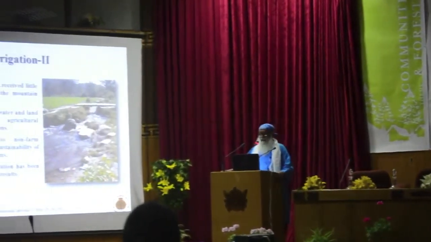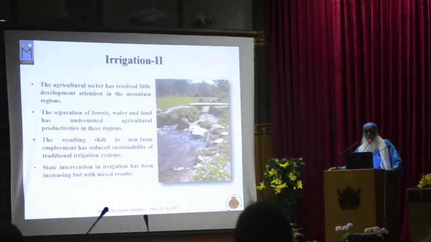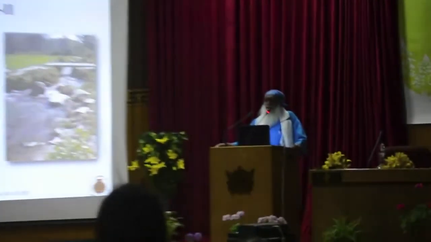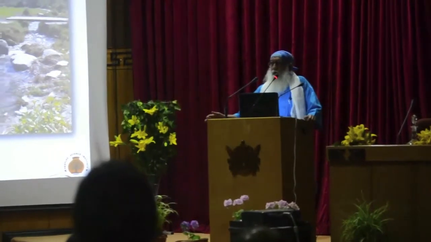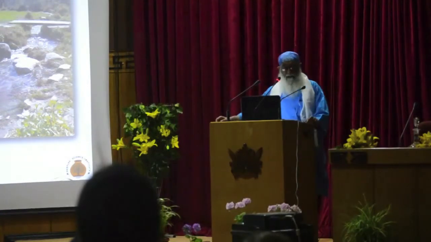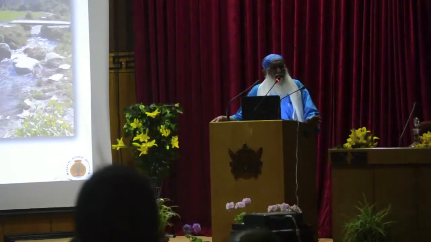Today what we see is that the agricultural sector in the mountain states has received very little attention, and much of the irrigation infrastructure that was created by the communities has been allowed to decay. On top of that, the separation of the forest, water and land departments has undermined agricultural productivities in our region. This is the saddest part, that agriculturists in our country simply see agricultural production, they do not see farming systems, which are a combination of land, water and forests, and also pastures.